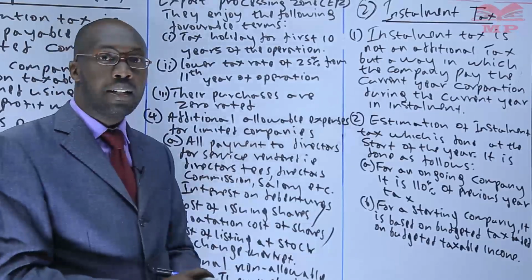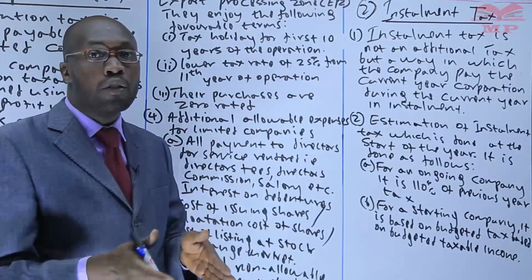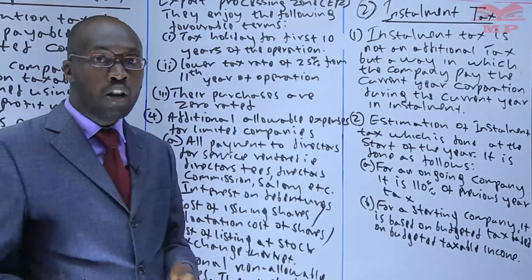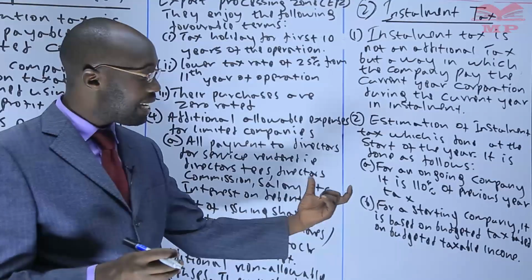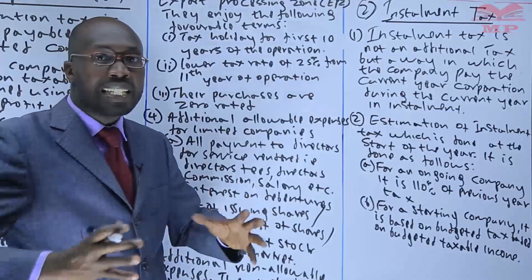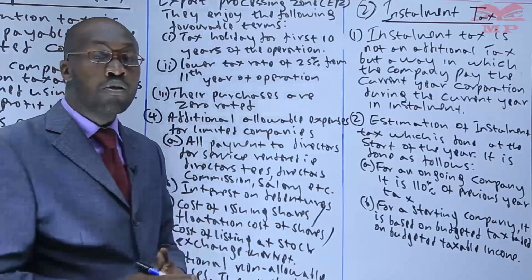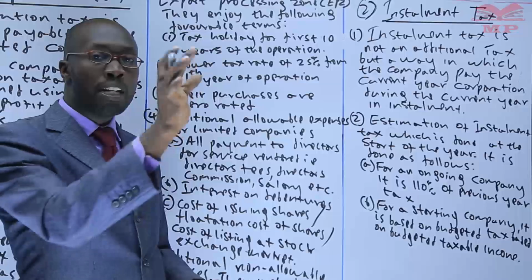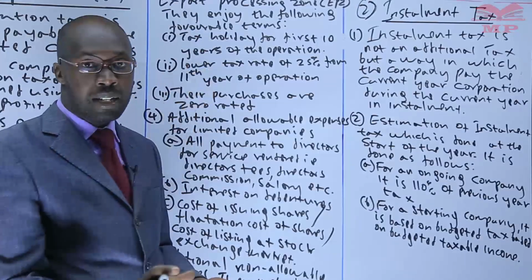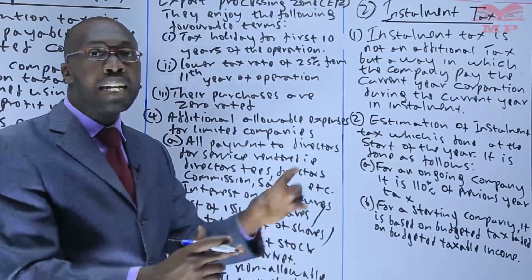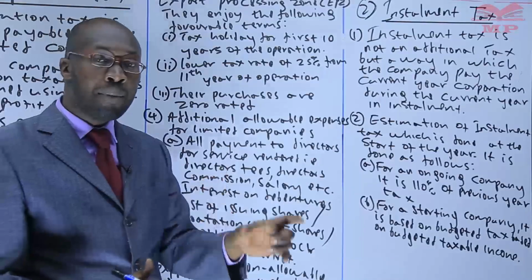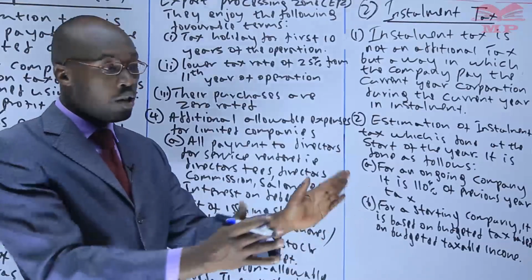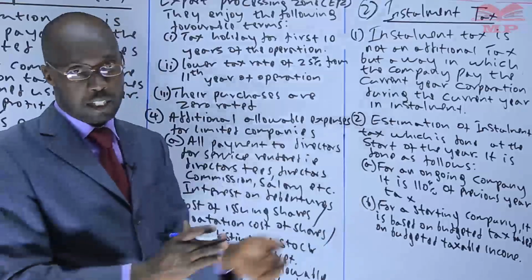For a starting company, for example, that company that started on 1st of January 2021, it doesn't have a previous year from which it can take 110%. So it normally does what we call budgeted tax. So it has to determine how much is the tax it's supposed to pay in that particular year. And how do they determine the budgeted tax? They use the budgeted taxable income. Once the company prepares the budgeted income statement, we can adjust it to get the budgeted taxable income. And from the budgeted taxable income, we multiply by the corporation tax rate to give us the budgeted tax it is supposed to pay. So once that is done, then it is paid in that particular year.